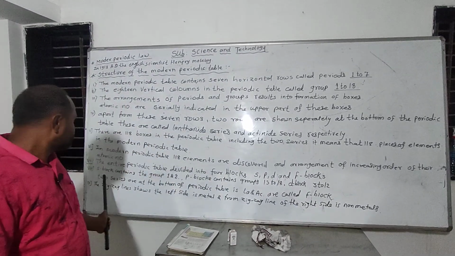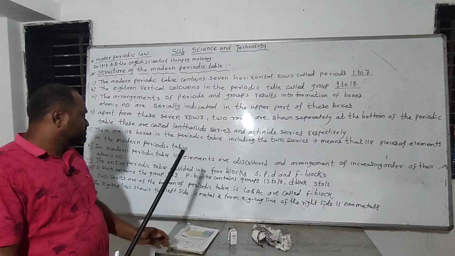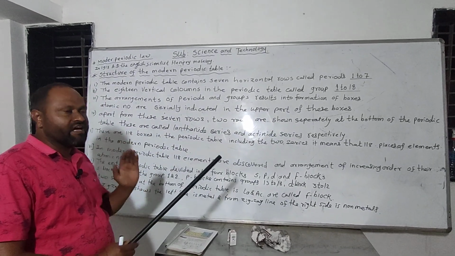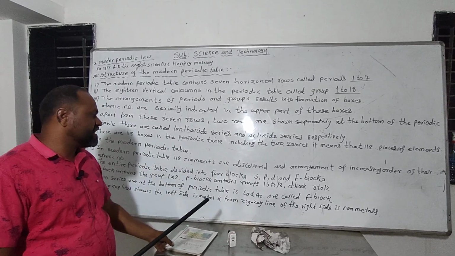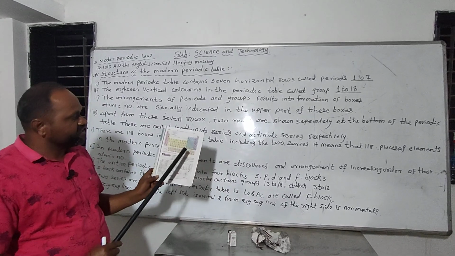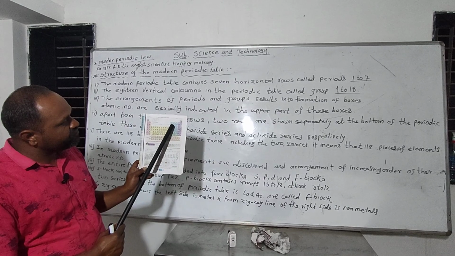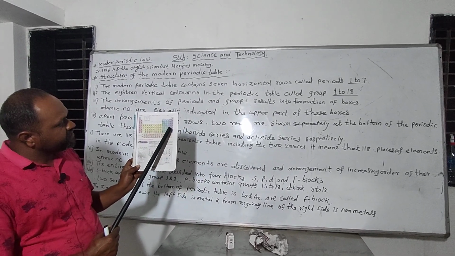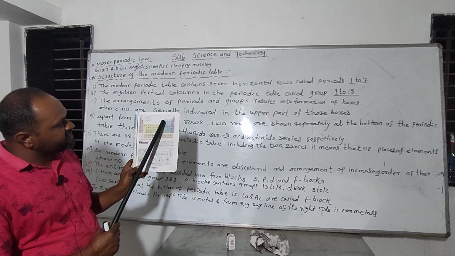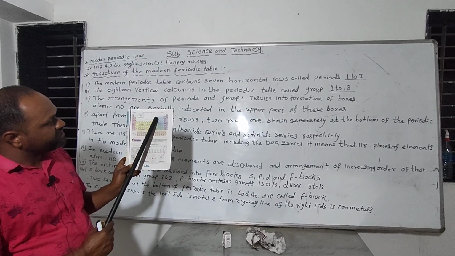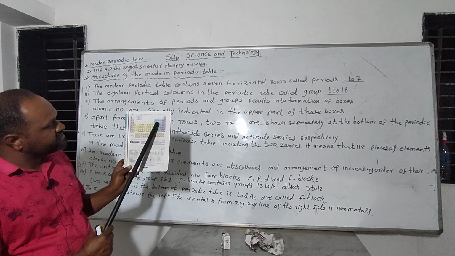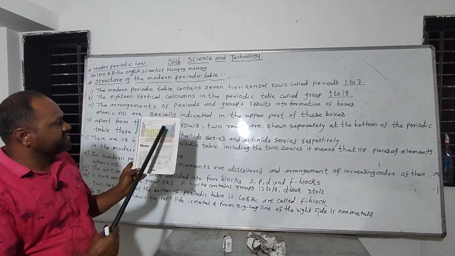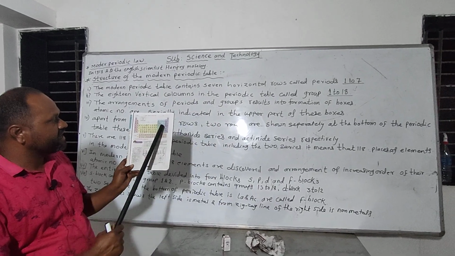And there is a zigzag line shown: the elements on the left side of the zigzag line are metals, and those on the right side are non-metals. The zigzag line starts from boron, then silicon, and so on, and these elements form the border along the zigzag line. The left side is called metal, and from the zigzag line